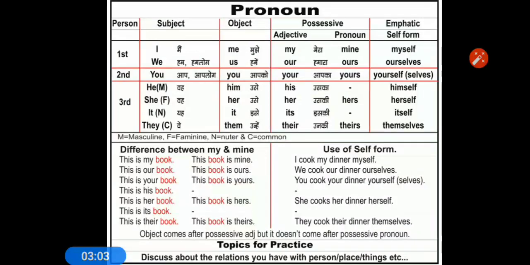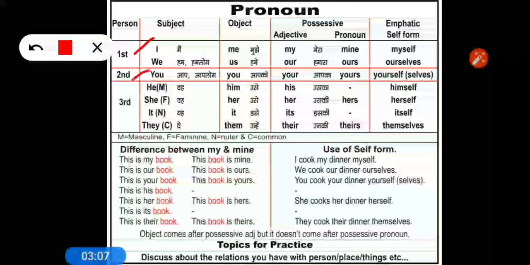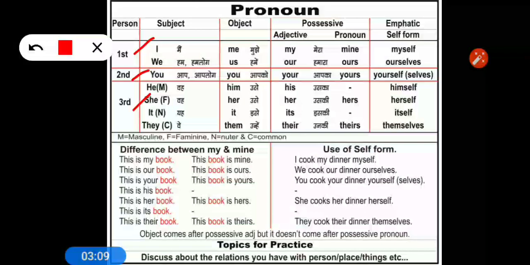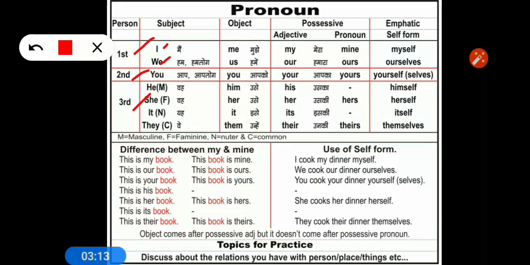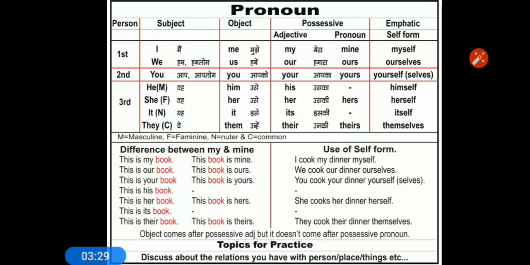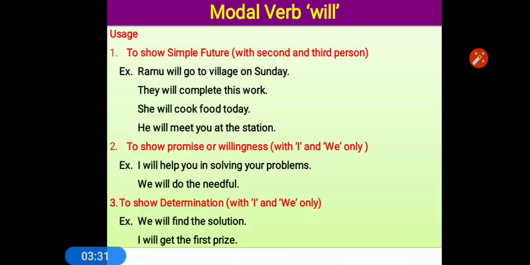In the modal lesson we are going to study much about first person, second person and third person. So you must know what first person is. First person means I and we. You comes under second person and the remaining are in third person. So whenever I say first person, it means I and we. Second person means you, and the rest of them are in third person. So in modal verbs we are going to study about first person, second person and third person.